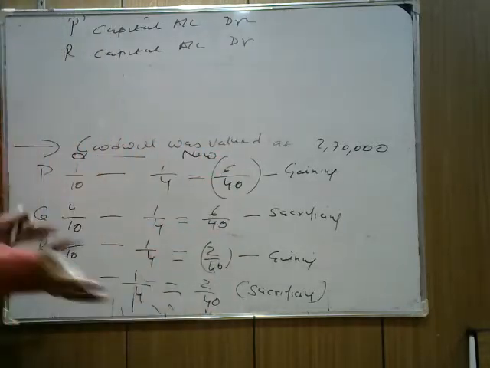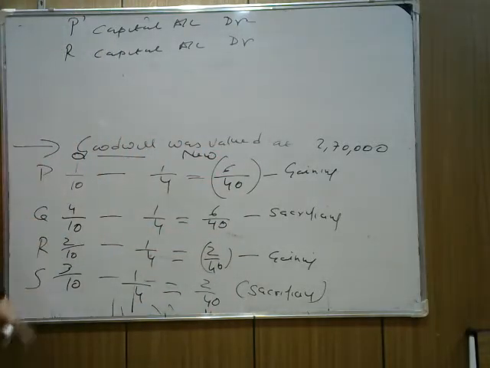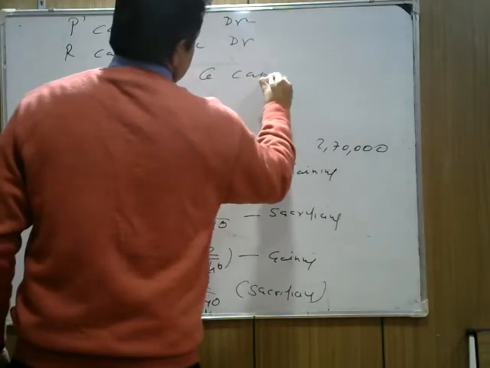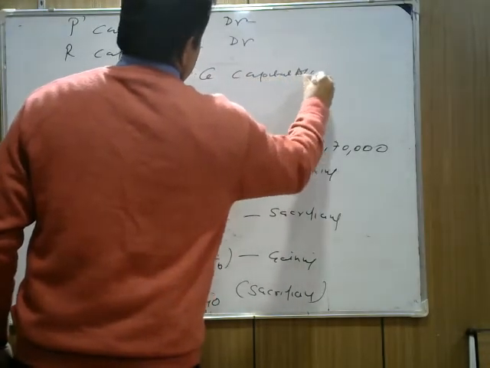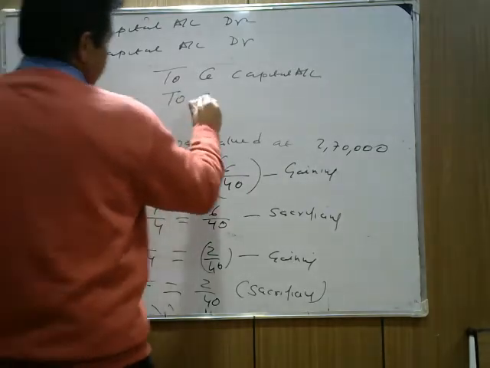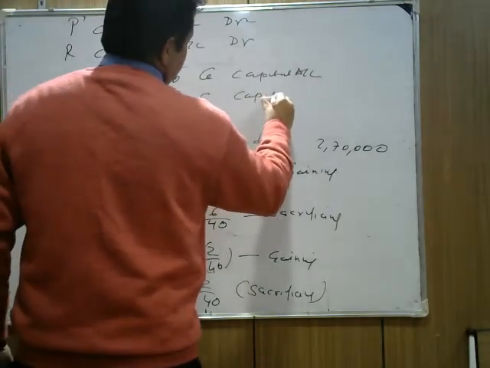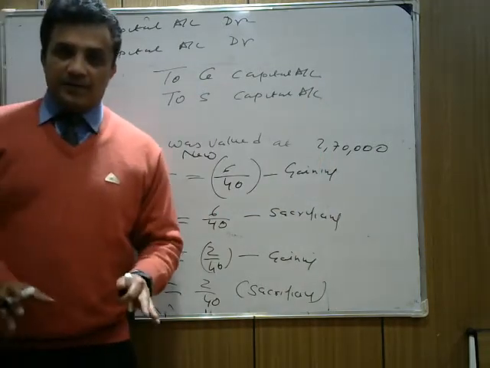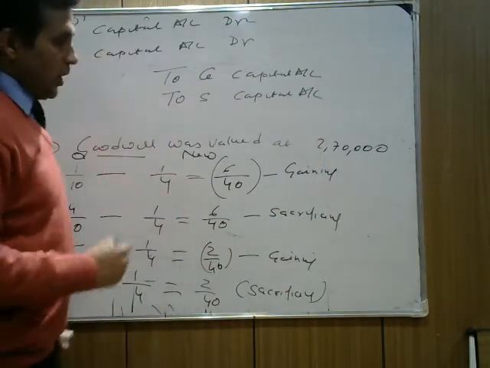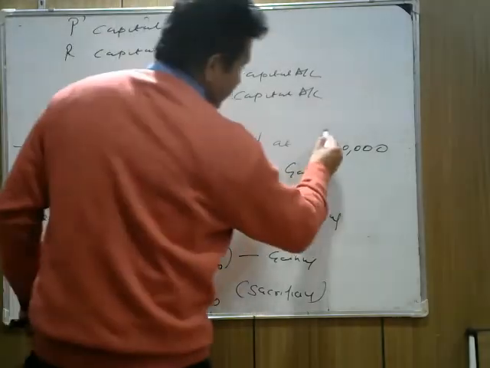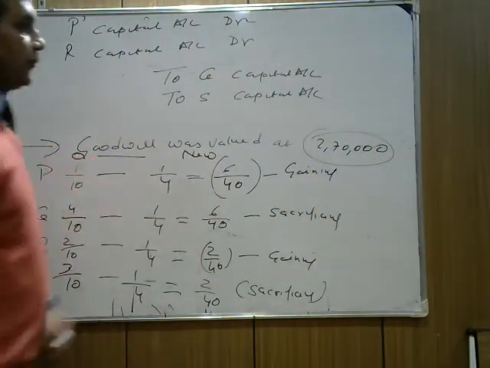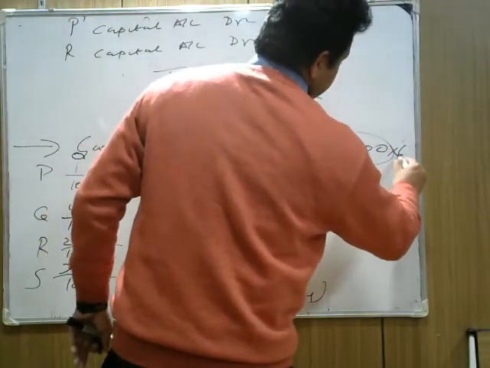In the same way, Q and S are sacrificing, so we write Q's capital account and S's capital account. Now P and R will pay. How much will they pay? The total firm goodwill is 2,70,000 and multiplied by 6/40.